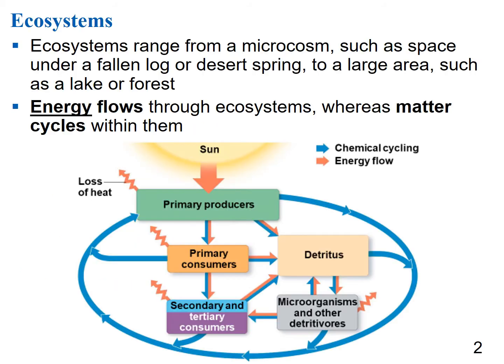ecology. So in ecosystems, we see that energy flows and matter or nutrients cycle in the ecosystem because largely primary producers are getting energy from the sun and passing it through the different trophic levels, but the energy never returns to the sun. And then we think about where our primary producers, which are typically going to be plants, are getting their nutrients from. Their nutrients are coming from the soil. Those nutrients are getting passed down to the different trophic levels and eventually one way or another return back to the soil. So that's why we say matter or nutrients or chemicals are going to cycle in an ecosystem.